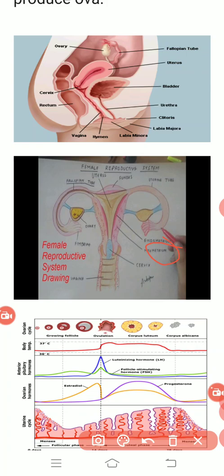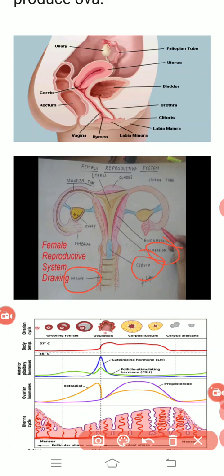Here, one more interesting thing I want to share is that the ending of the uterus is called the cervix. Cervix is the opening of the uterus where the movement of sperms takes place after copulation. Once the mechanism of copulation begins, the sperms start moving in through the cervix region. And the last and most important part is known as the vagina. It is the opening from where the female receives sperms from the male.